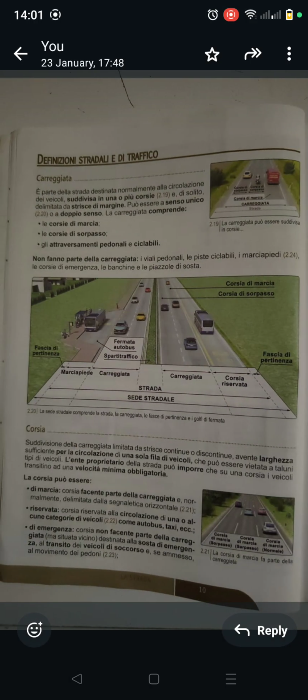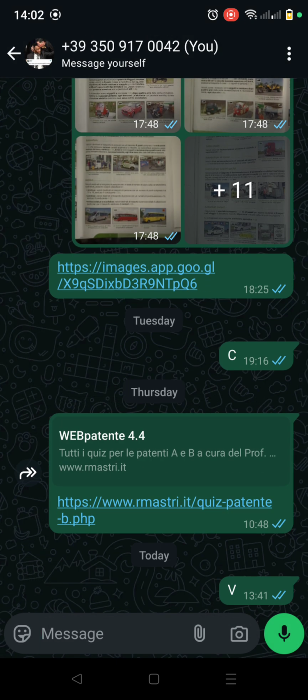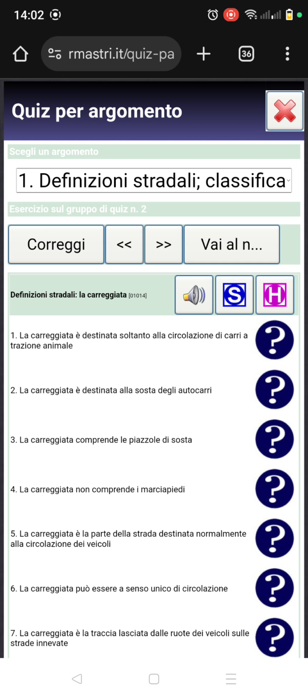I have already finished the lesson on carreggiata. So let's do some question and answer and see how the understanding of the lesson is. Let's take some questions and answers on this lesson, carreggiata. So this is the question and answer on carreggiata.